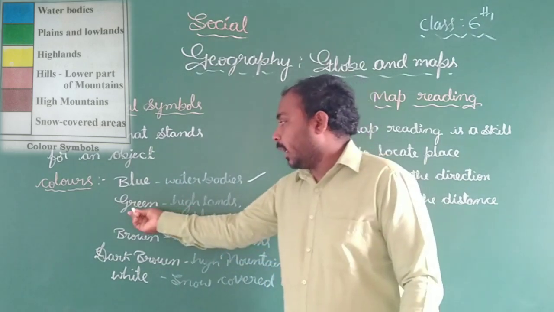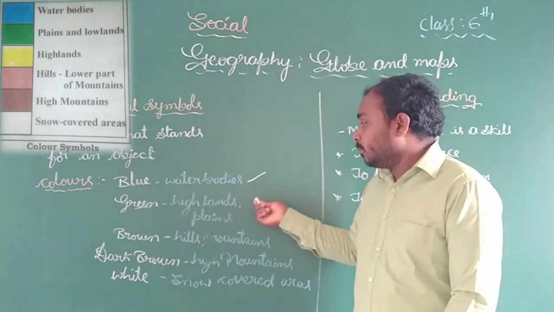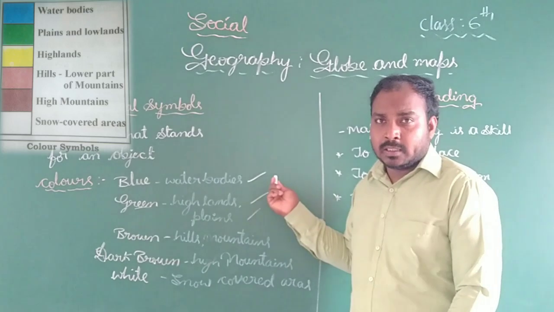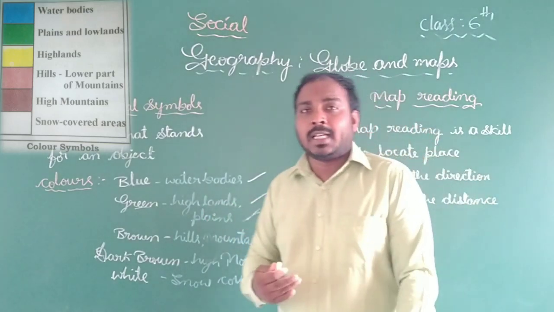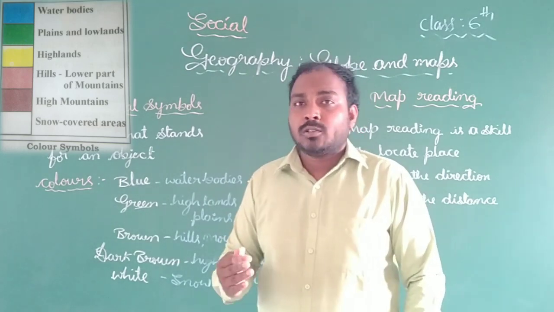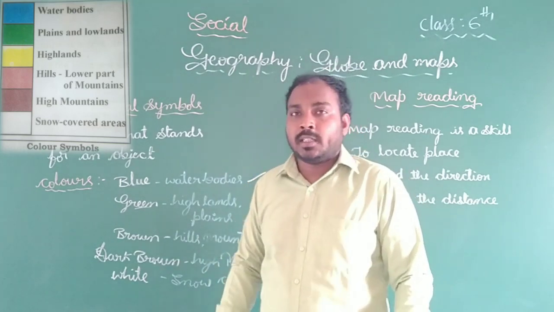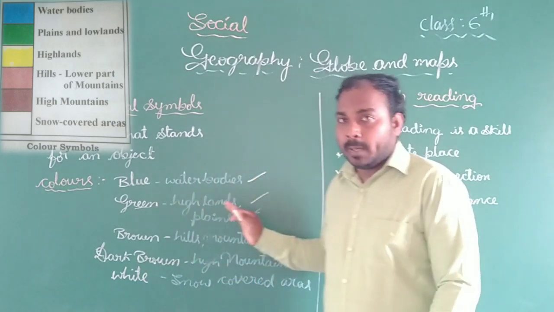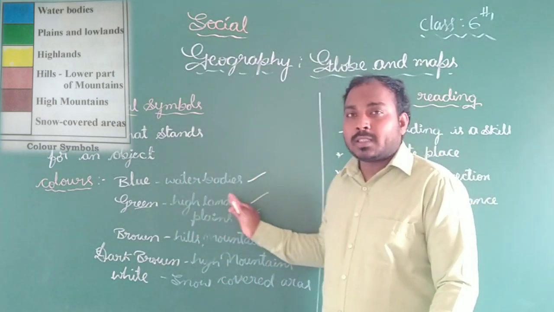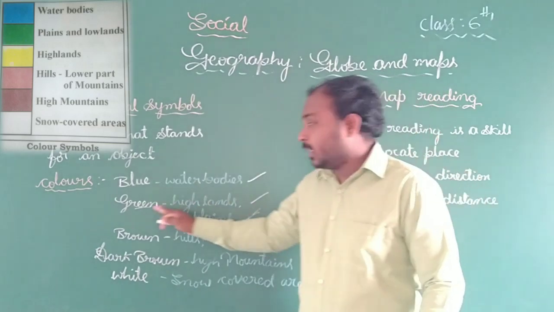Next one is green color. The green color represents the highlands and plains. As you studied in the 4th standard and 5th standard, the northern plains, which are located in the north part, those kinds of plains are represented by the green color.